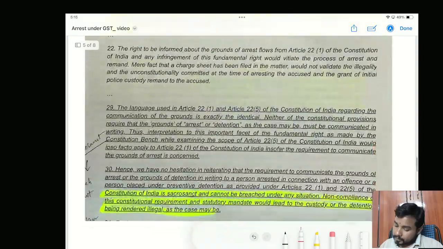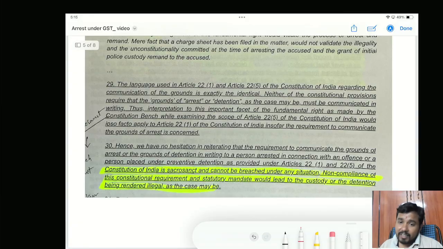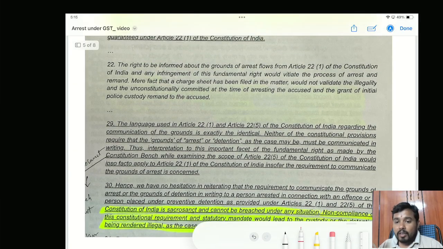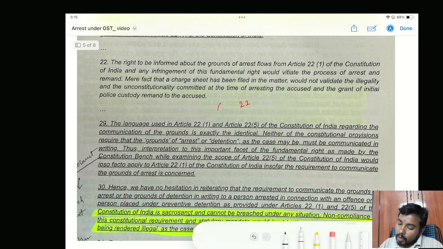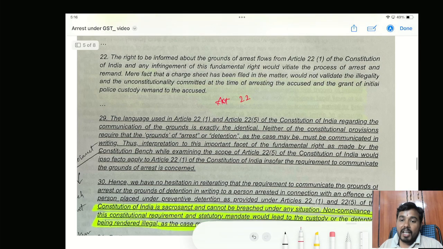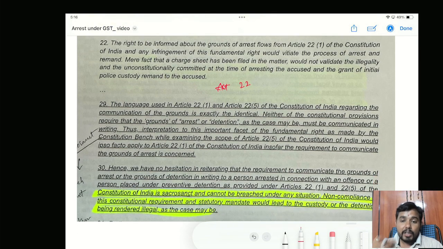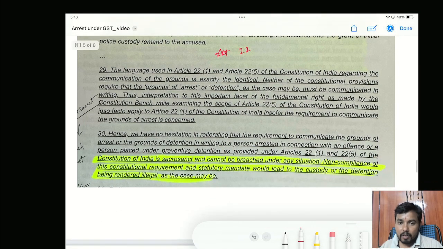Okay. And also what they have said was, see, this requirement of grounds of arrest was not only given in any law, or simply said by the court, it was part of Article 22 of the Constitution of India. Rights of the arrested person. Okay, it is a fundamental right that whenever you are arresting me, I have a right to know the grounds of arrest, why you have arrested me. Okay, so that is what they have highlighted. Article 22(1) and Article 22(5) of the Constitution of India is sacrosanct. Now, what do you mean by the word sacrosanct? Sacrosanct means there are no exceptions, you have to follow it and it cannot be breached under any situation.